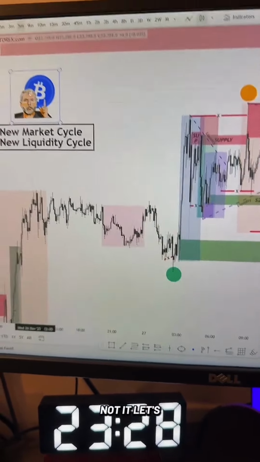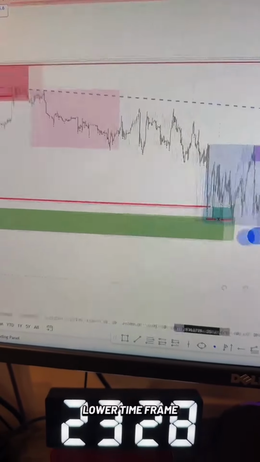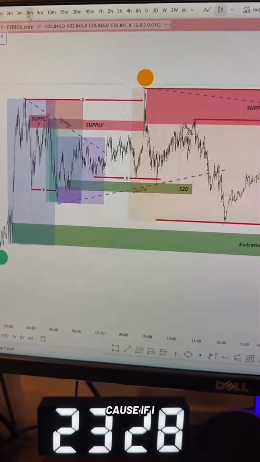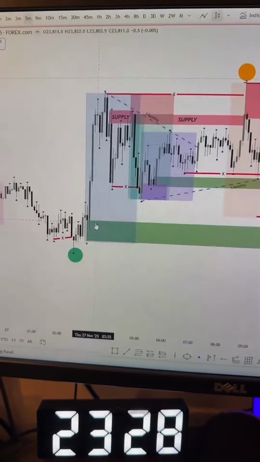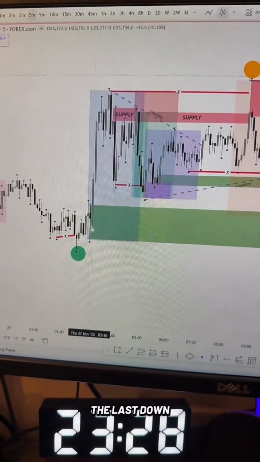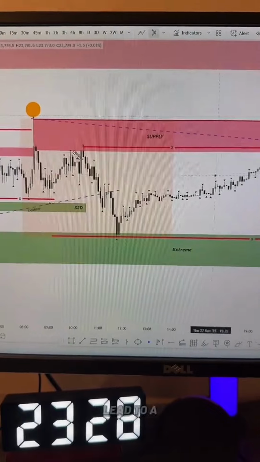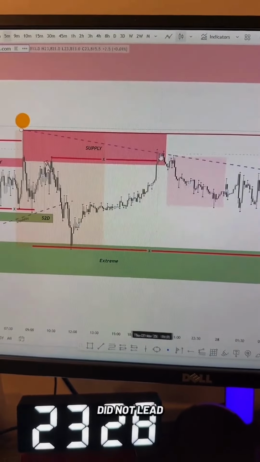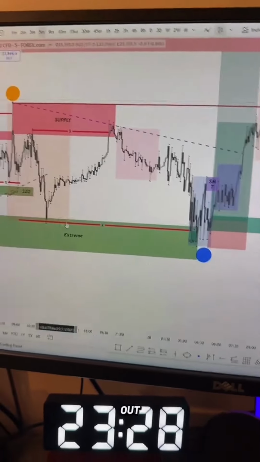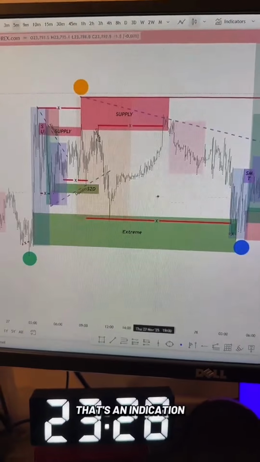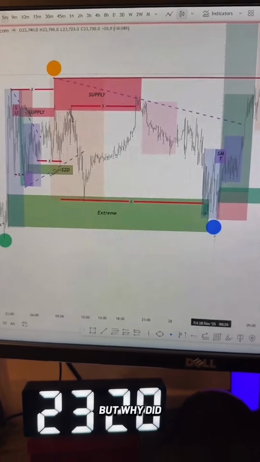But now that's not it. Let's go on the lower time frame. If I go on a lower time frame, why did I pick that point specifically? Because if I didn't, I could have used this point here, this whole point here, because people tell you, oh, the last down candle before the up move. Yes, I could have used that. Then that happened here. That did not lead to a new high. How come when we took that out, that led to a new high? You might be thinking, yeah, that's an inducement. It's still in a POI. Yes. But why did I use this one here?